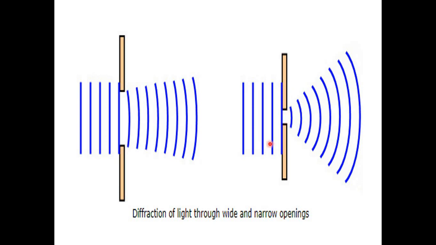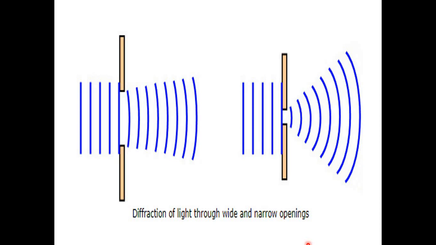In order to have diffraction, the opening or the obstacle should have very small dimensions. How small? It should be comparable to the wavelength of light. While solving the numericals, you observed that the wavelength we got is in the range of angstrom.